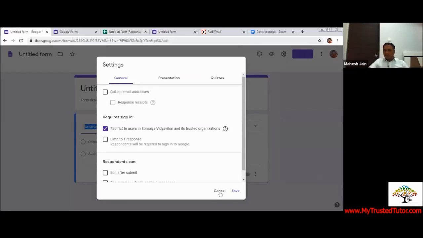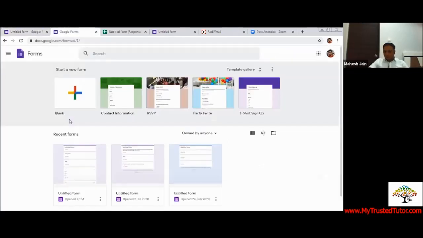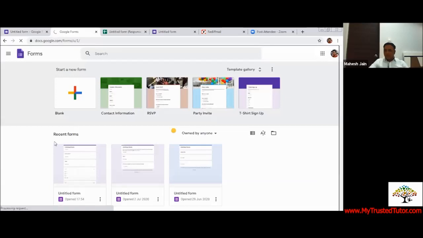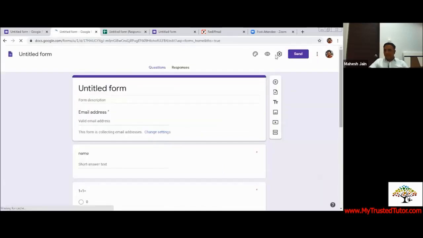Whereas when I go to my personal email ID on Google, and I check in the settings, you can see that option is not there.